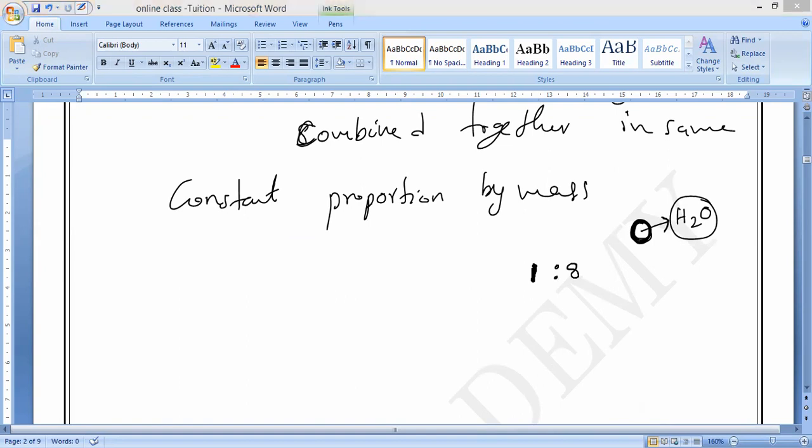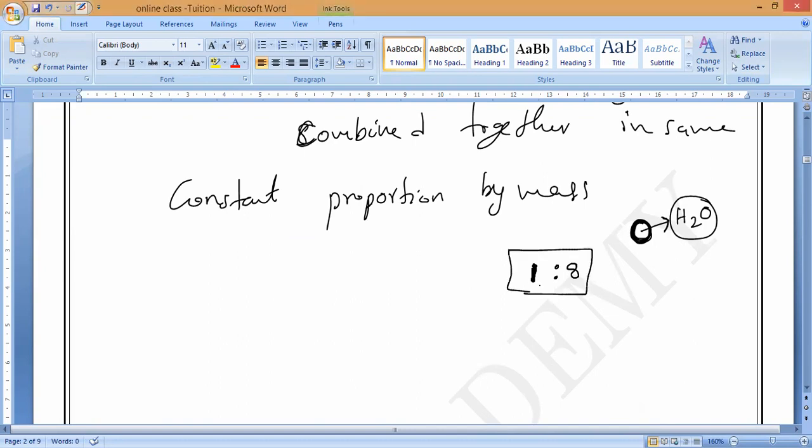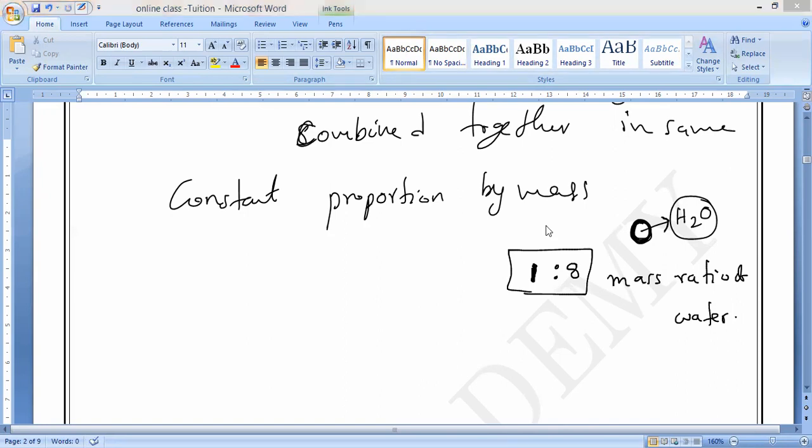So 1:8 is the mass ratio of water. Wherever you check it in the universe, the mass ratio of water is always 1 part by mass of hydrogen and 8 parts by mass of oxygen.